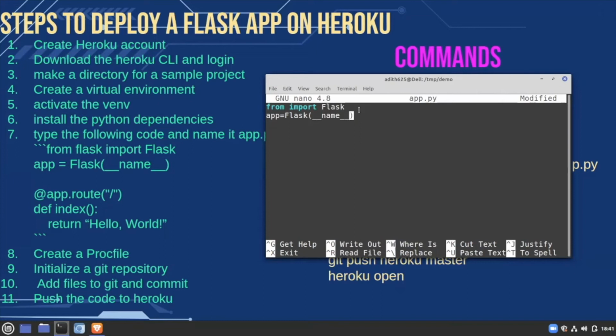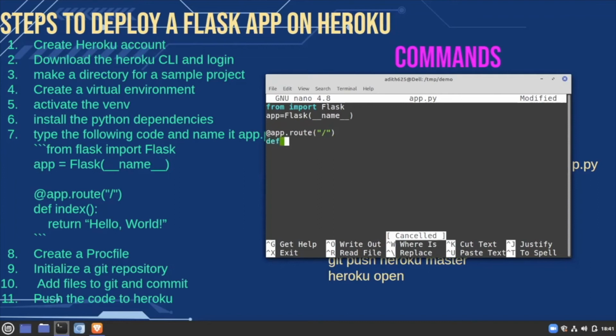So here we are importing the Flask module and creating an app. Next, we have to define what happens when someone visits the URL slash. So that is basically the home page. So when someone visits the home page, we run the function index.